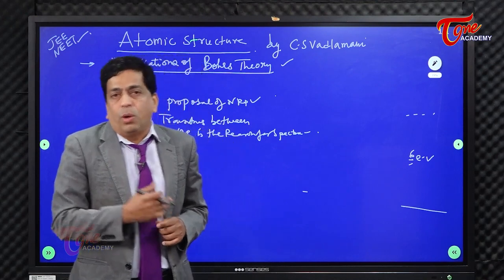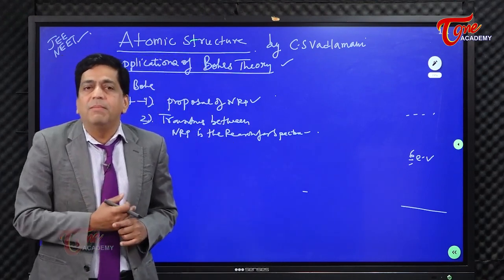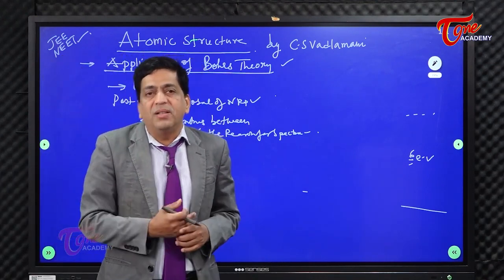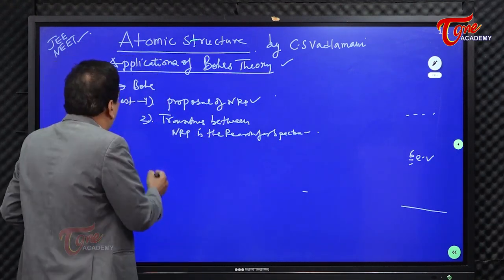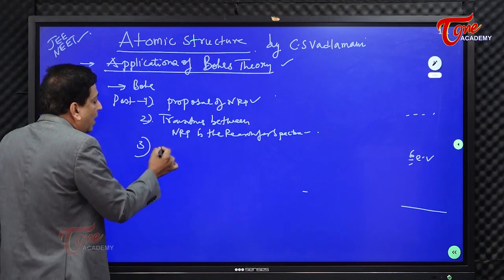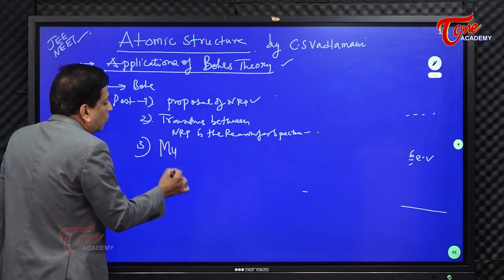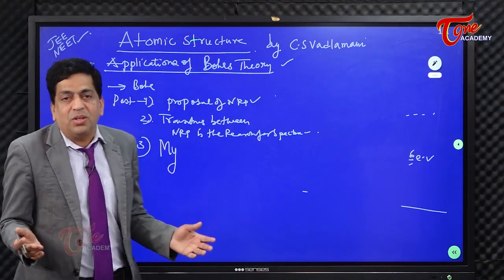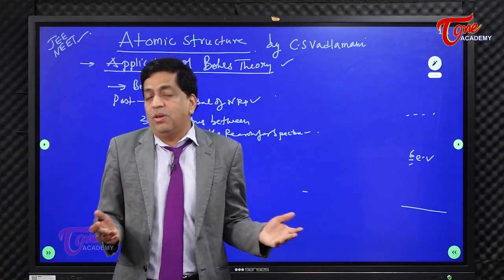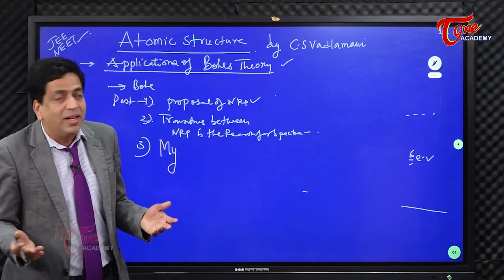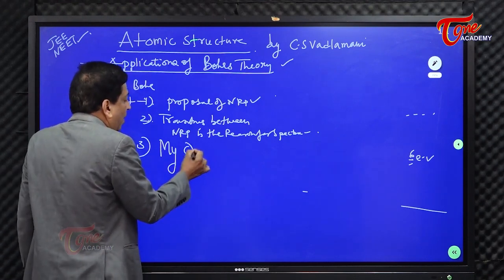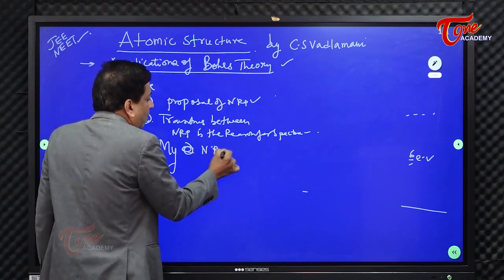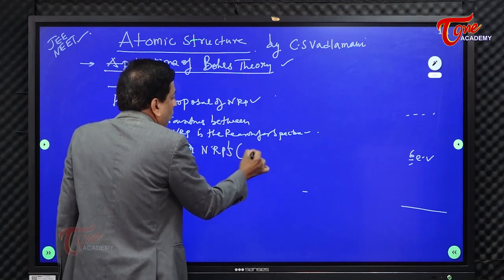So remember, what Bohr was telling in postulate number 3 is completely different, and what is printed in the textbook is an inference, right? In his own words, in postulate number 3, he says that my orbits, my NRPs, are nothing but orbits.